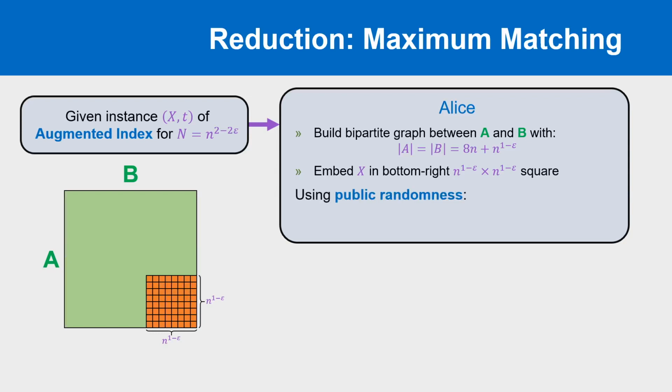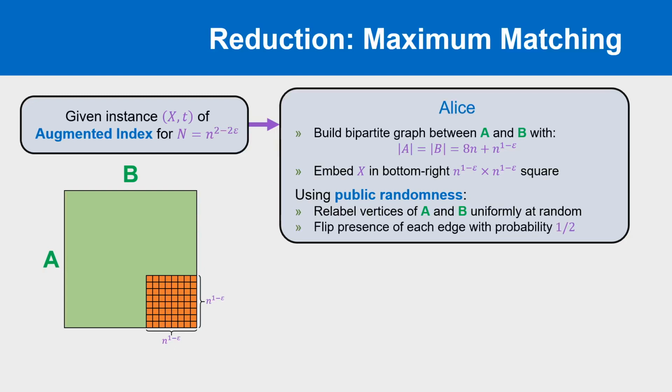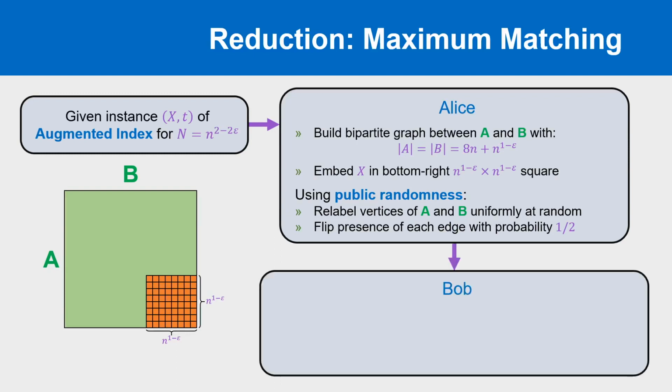Finally, Alice will use public randomness to hide the information she just embedded. This step is crucial in order to overcome any adversarial or biased behavior in the matching protocol that we've been provided. She does two things. She uniformly at random permutes the labels of all the vertices of both partitions, and she tosses a fair coin for every entry of the adjacency matrix. Then for each result of heads, she flips the corresponding bit of the adjacency matrix. Once she is done, Alice takes the resulting bipartite graph and feeds it into the provided maximum matching protocol to generate a message to send to Bob.